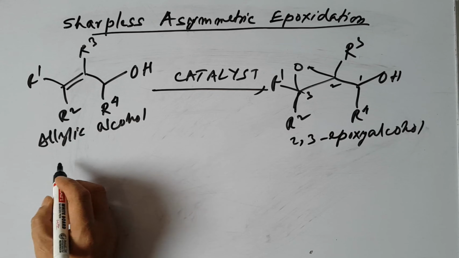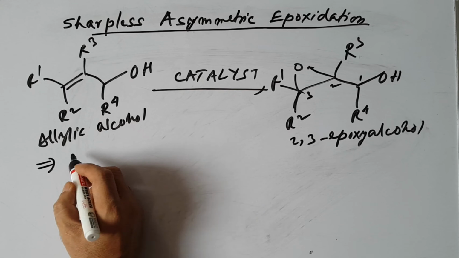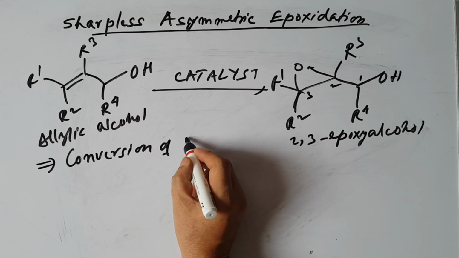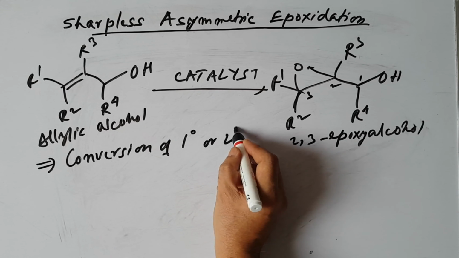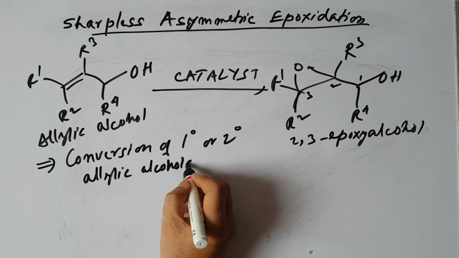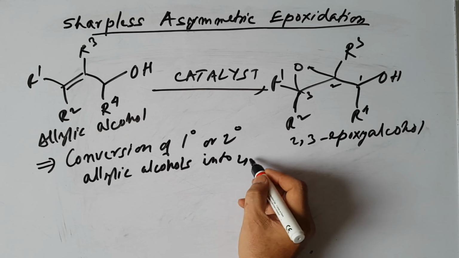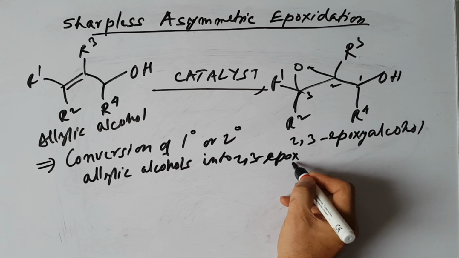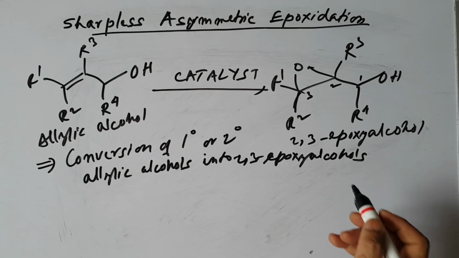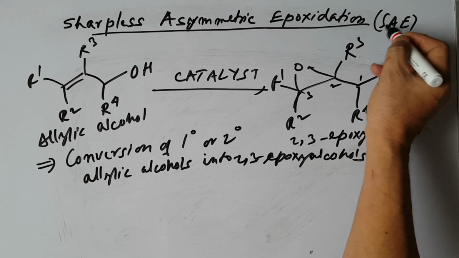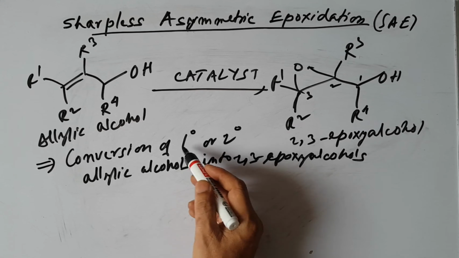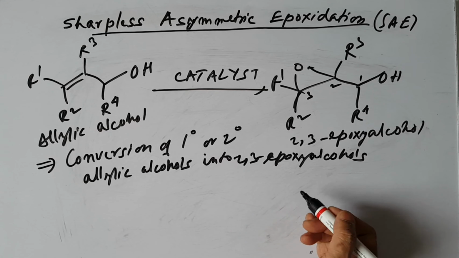Sharpless asymmetric epoxidation, or simply SAE, is the conversion of primary or secondary allyl alcohols into 2,3-epoxy alcohols.